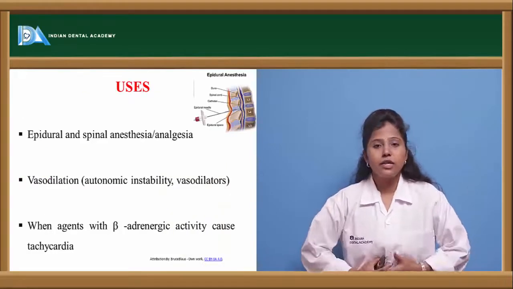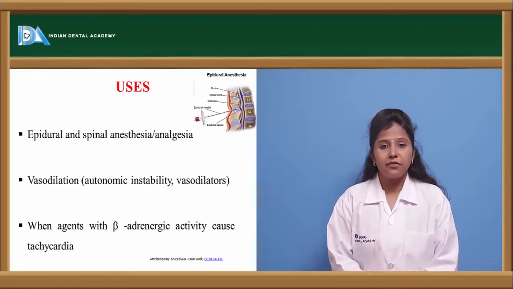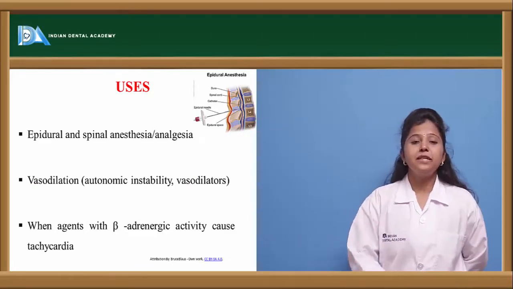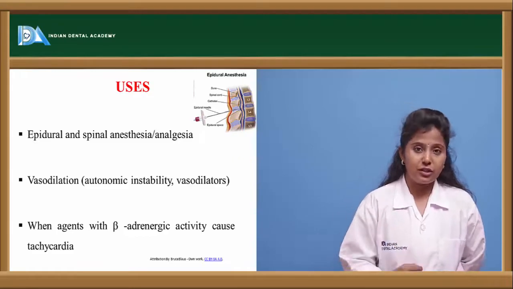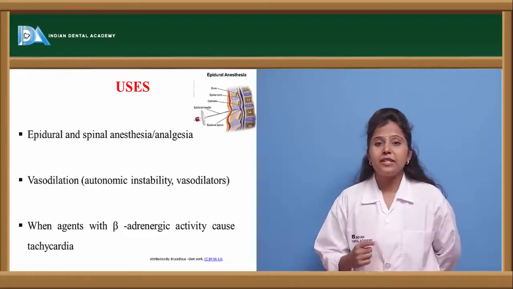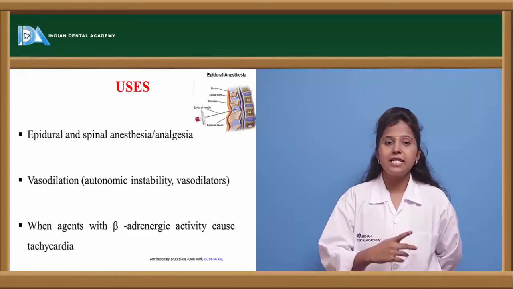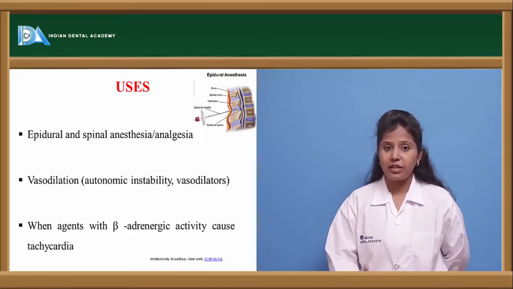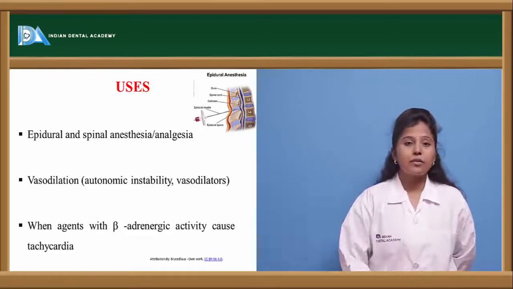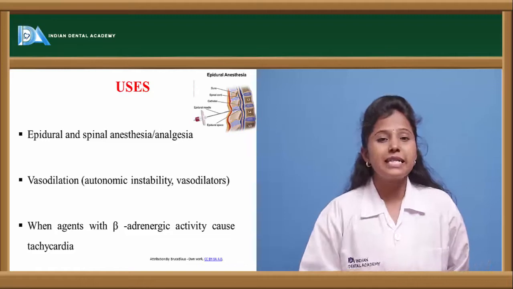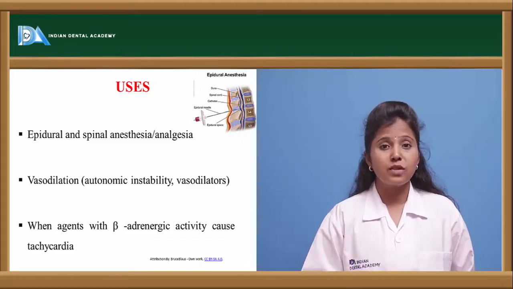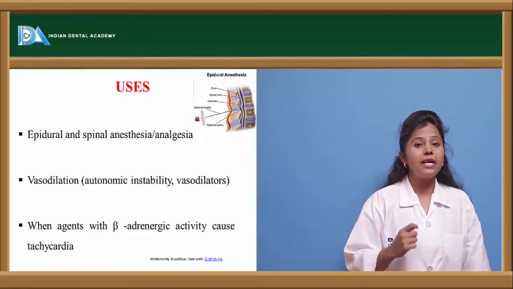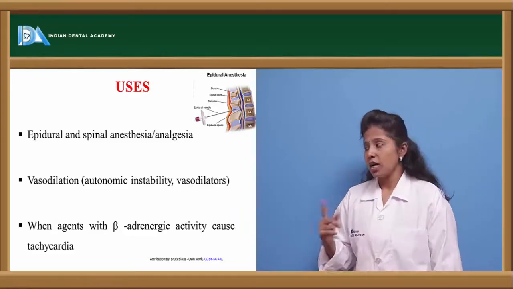What are the uses of phenylephrine, or where can it be used? Phenylephrine is mainly used in epidural as well as spinal anesthesia conditions. When there is spinal anesthesia or epidural anesthesia or analgesia, phenylephrine is mainly recommended. Apart from that, if there is excessive vasodilation, or any excessive relaxation of vascular smooth muscle, phenylephrine is recommended as it is a potent vasoconstrictor.